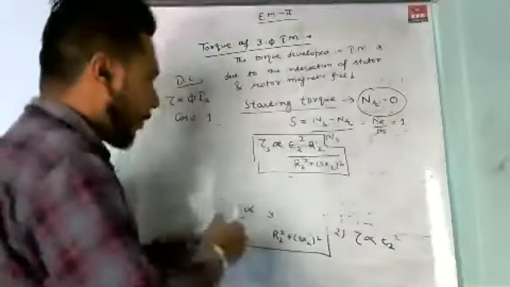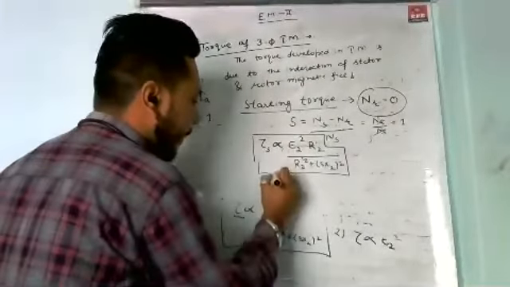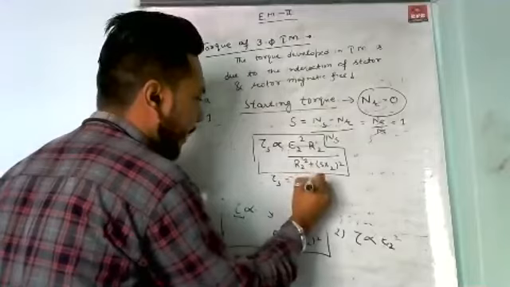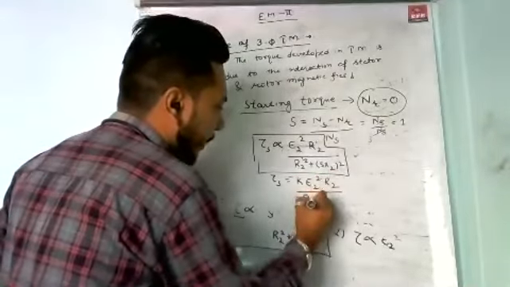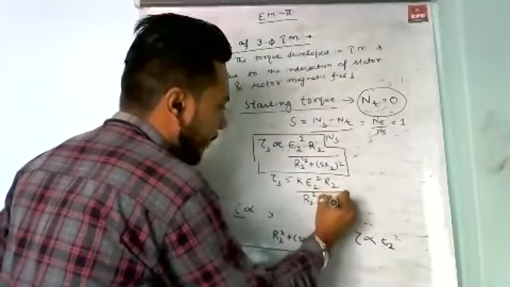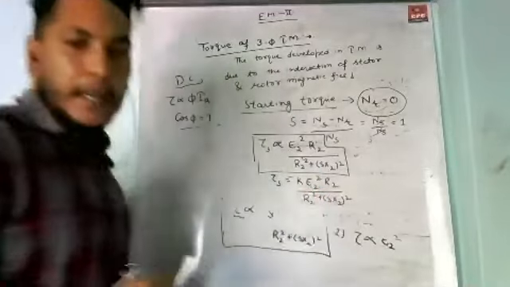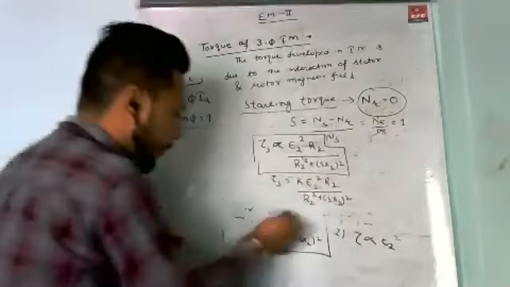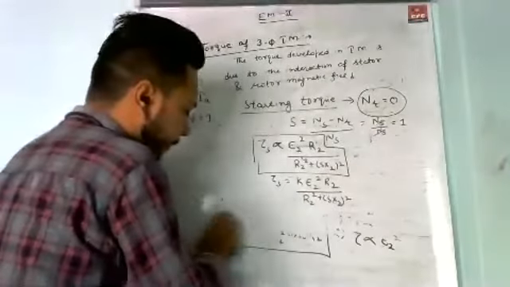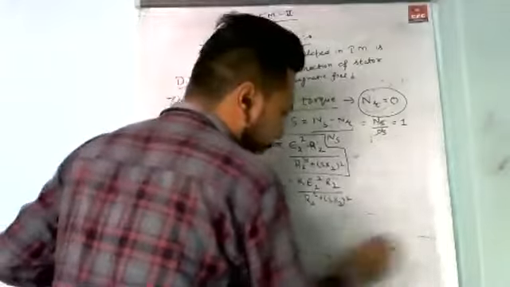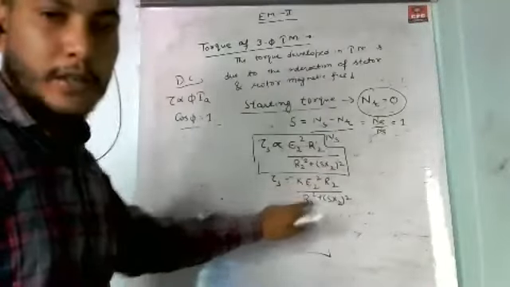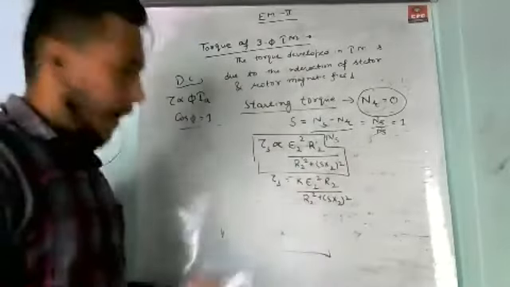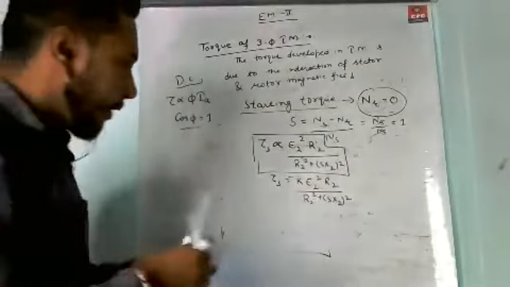If we remove the constant of proportionality from here, then it comes Ts is equal to K into E2 square into R2 upon R2 square plus (s X2) whole square. So the equation becomes tau S is equal to K into E2 square into R2 upon R2 square plus (s X2) whole square.